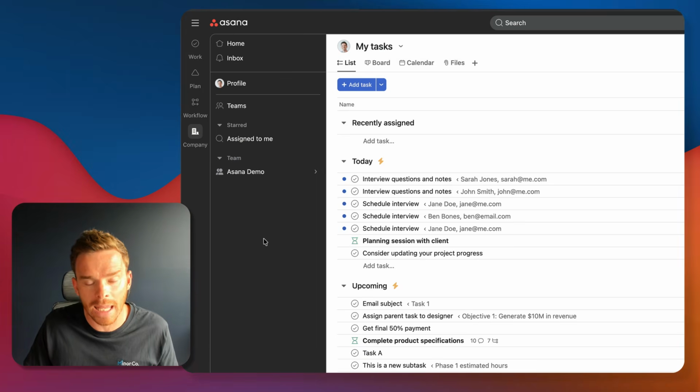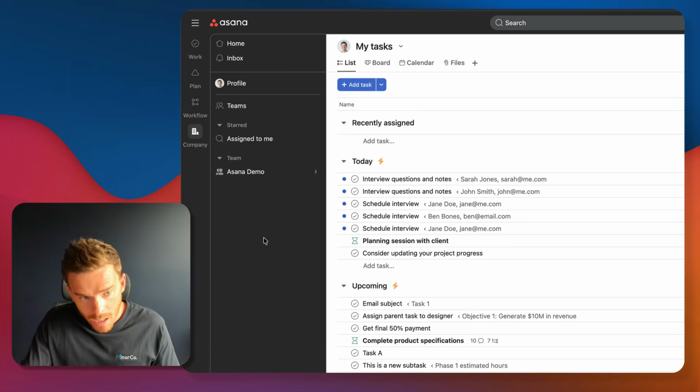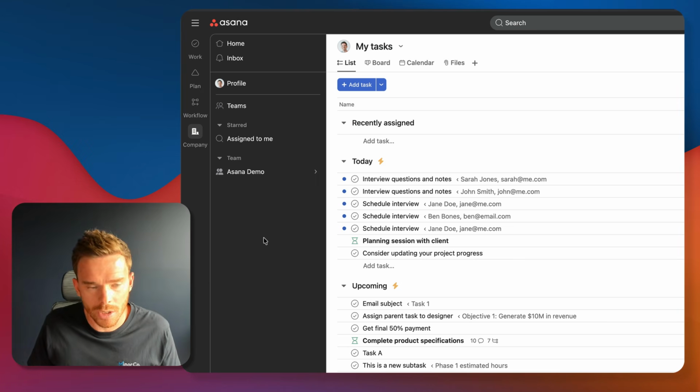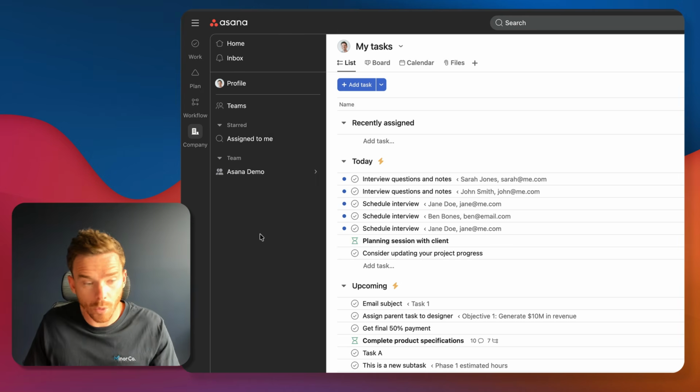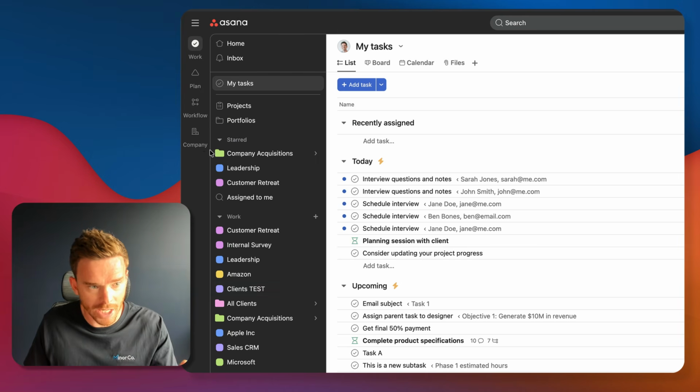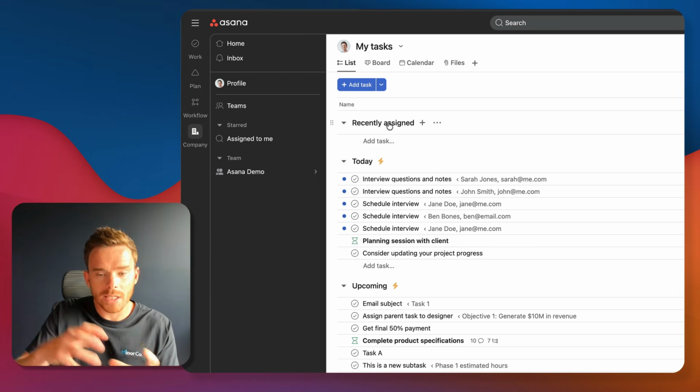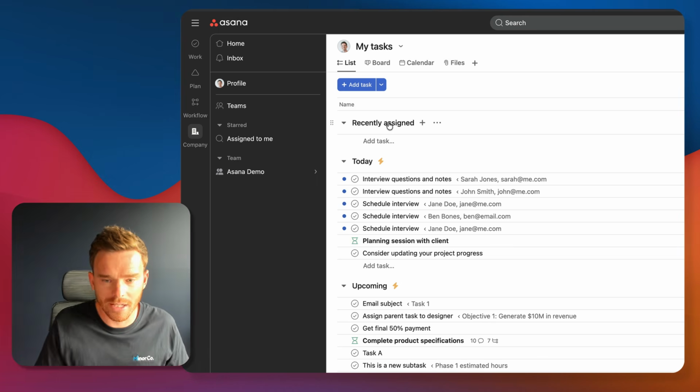We are going to start here because when you get started with Asana, one of the very first decisions you need to make is how should I structure my account? Before we can even create any of these projects, we need to decide what teams should we set up and where are those projects going to live. Here's how I would think of teams. If the organizational structure of your company is one where you have departments, maybe you have marketing, operations, finance, then those departments in your company would be your teams in Asana.